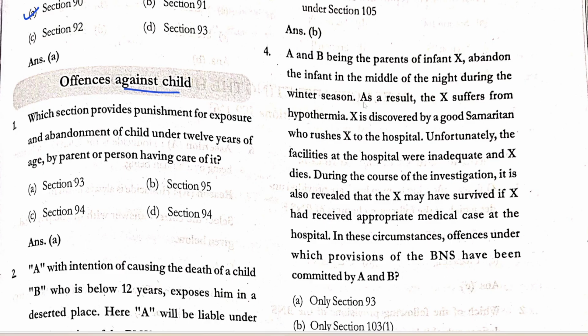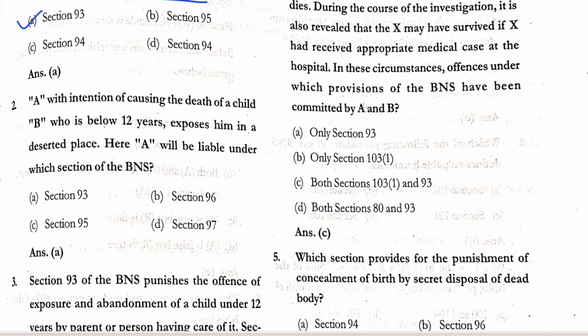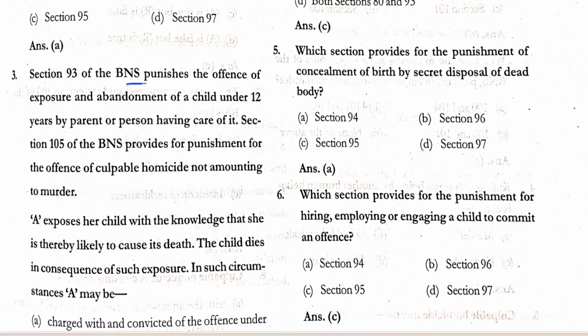Offences against a child. पहला में है, which section provides punishment for exposure and abandonment of child under 12 years of age by parent or person having care of it? Section 93. दूसरा में, A with intention of causing the death of a child B who is below 12 years exposes him in a deserted place. Here A will be liable under which section of the BNS? Section 93. Section 93 of the BNS punishes the offense of exposure and abandonment of a child under 12 years by parent or person having care of it.